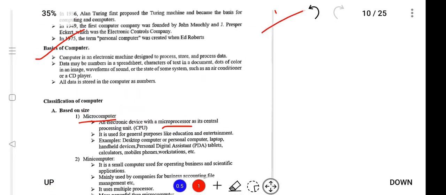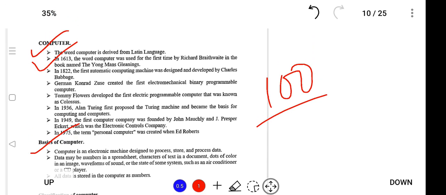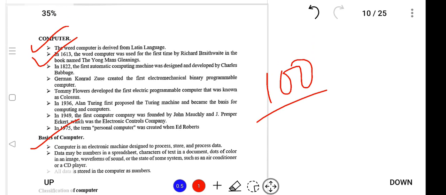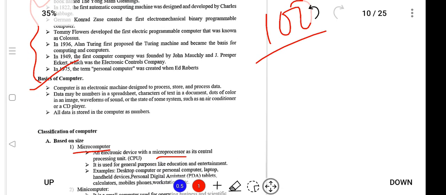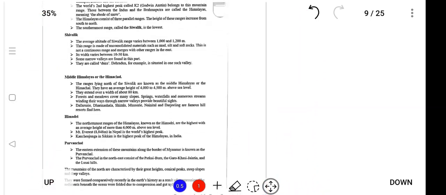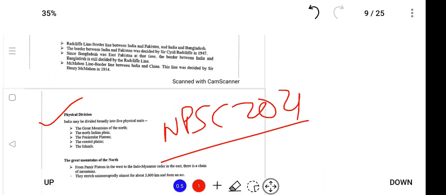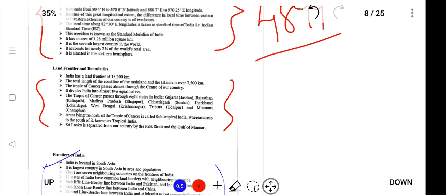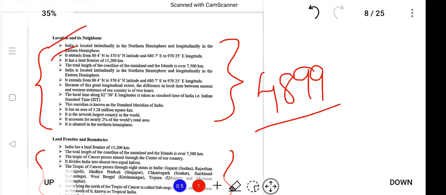Next is computer. Computer is a very important portion for NSSB. 100 questions will be asked from computer. So kindly go through this material, like the history of computers and some basics of computers, and many other questions on computers will be provided in this material. Next is geography. Geography will also be provided point wise, like India is located latitudinally in the northern hemisphere and longitudinally in the eastern hemisphere.